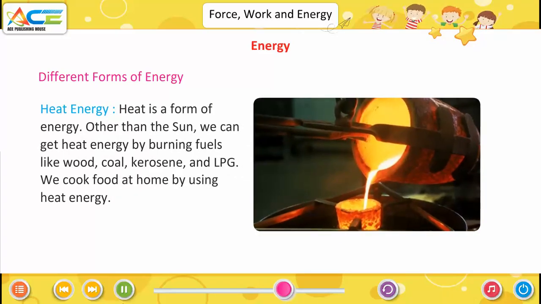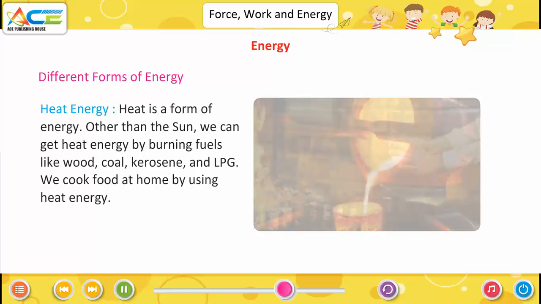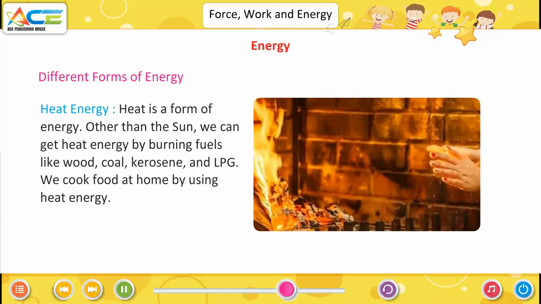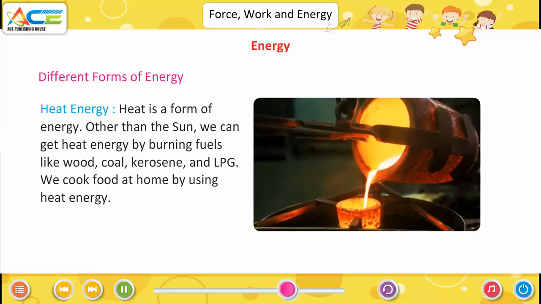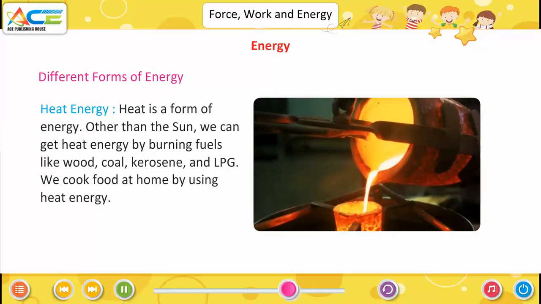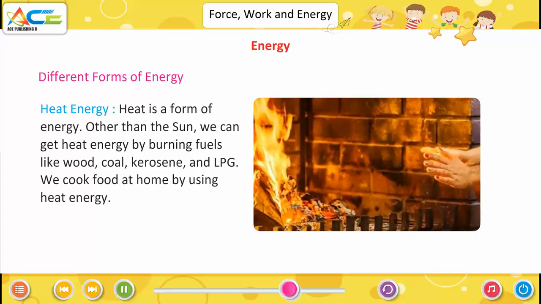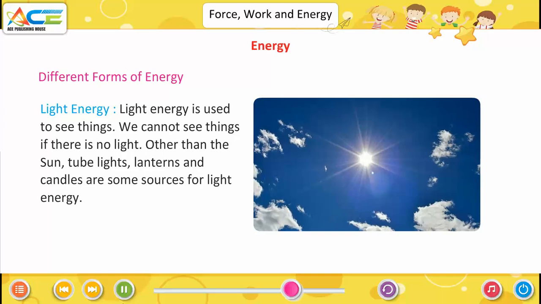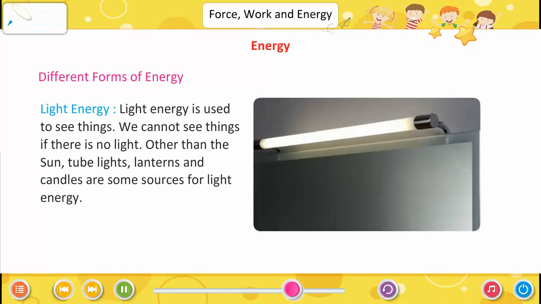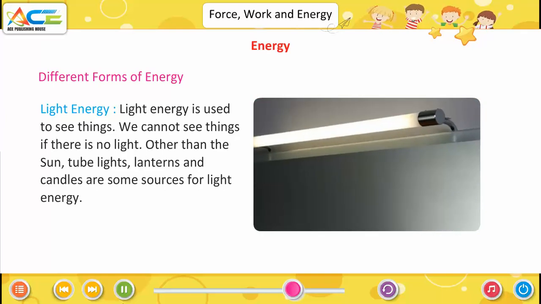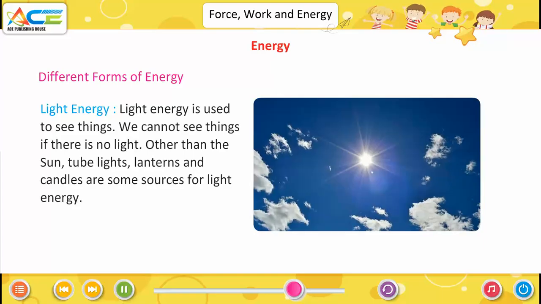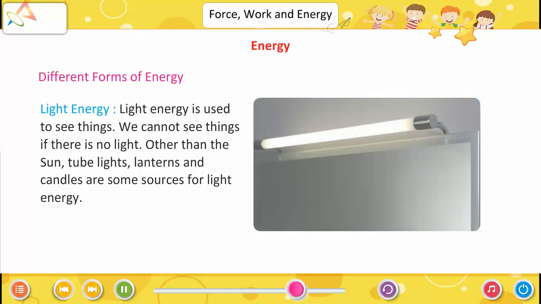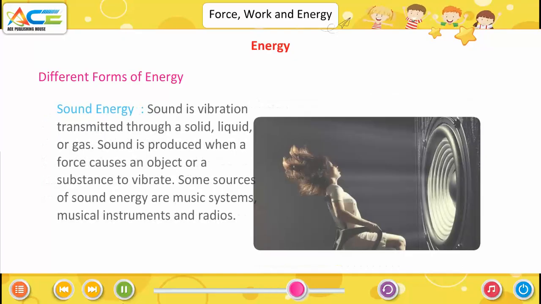Heat energy. Heat is a form of energy. Other than the sun, we can get heat energy by burning fuels like wood, coal, kerosene and LPG. We cook food at home by using heat energy. Light energy. Light energy is used to see things. We cannot see things if there is no light other than the sun. Tube lights, lanterns and candles are some sources for light energy.